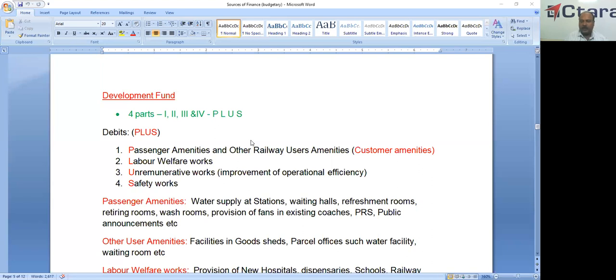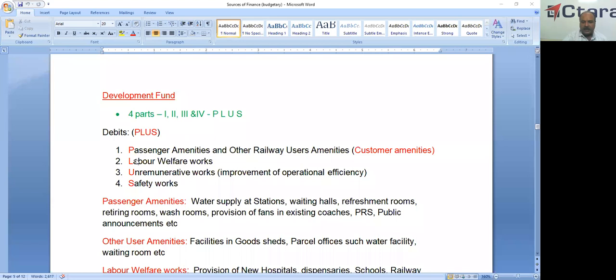I think all of you are familiar with the word PLUS. P represents 1, L represents 2, U represents 3, and S represents development fund 4. So, how the word arrives: development fund 1 is passenger amenities and other railway users' amenities. But the recent Railway Board letter has renamed it as customer amenities. So here P represents passenger amenities and other railway users.